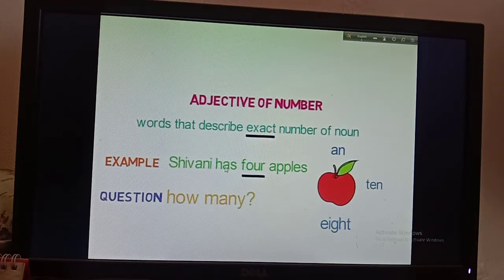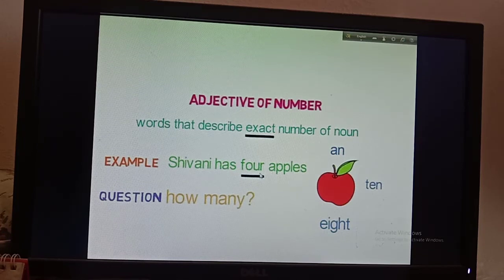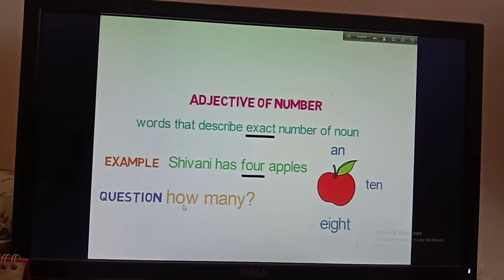If I say Shivani has an apple, you ask the question how many apples? 1 apple. If I say Shivani has 10 apples, then 10 is the adjective of number. If I say Shivani has 8 apples, then 8 is the adjective of number. So to find the adjective of number, you have to ask the noun with the question how many.